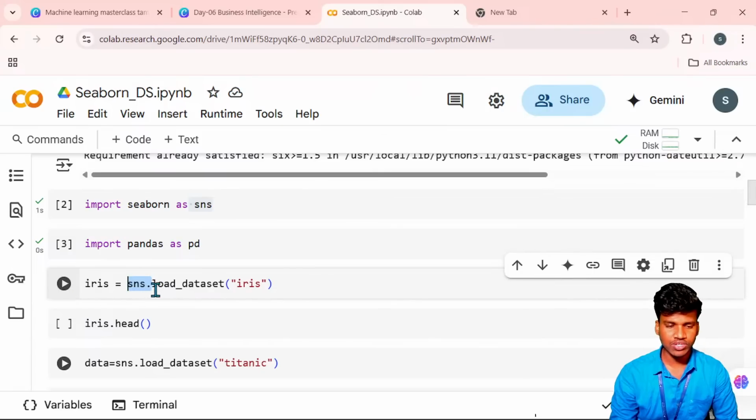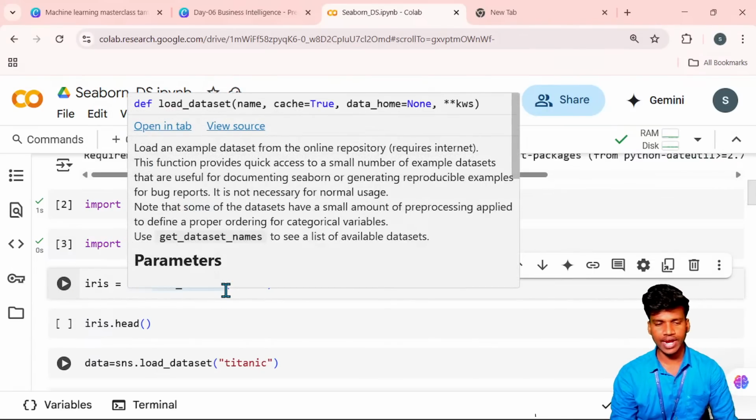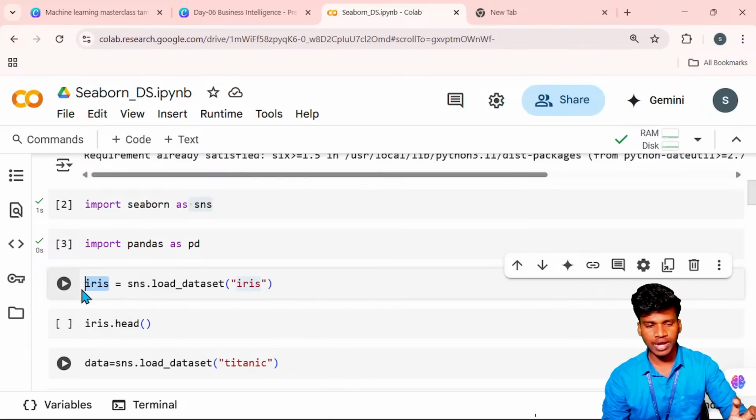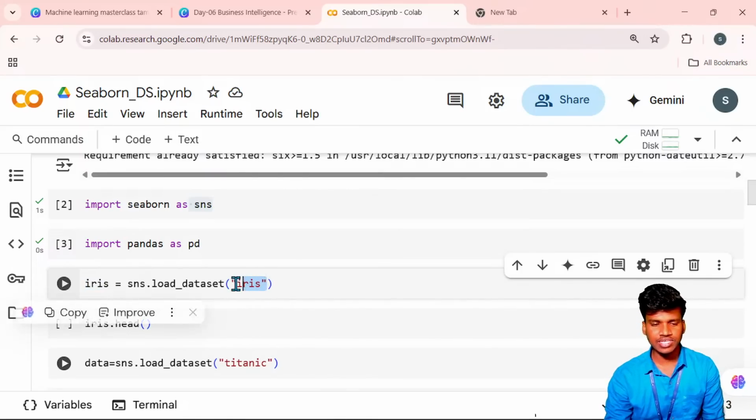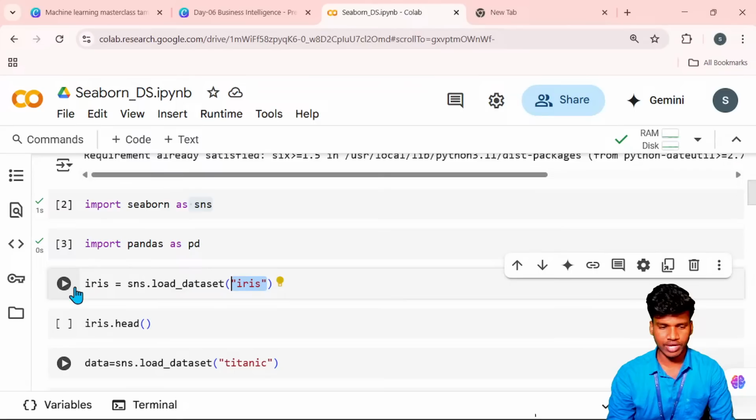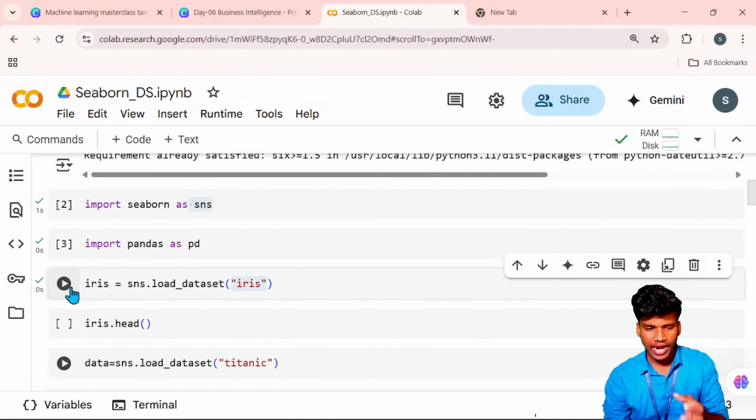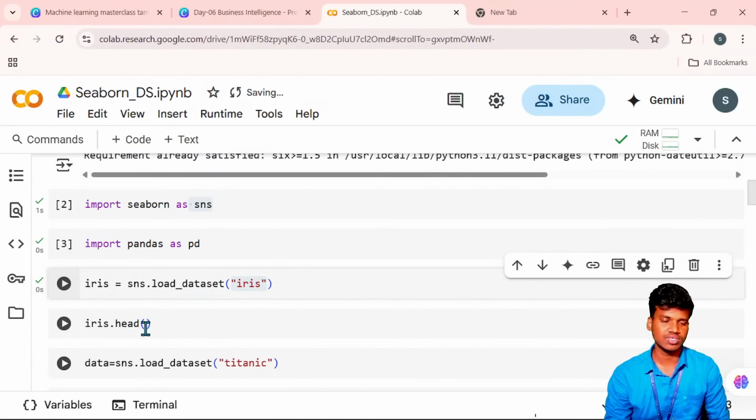So sns.load_dataset loads the dataset into this particular variable, iris, and iris is the name of our dataset. Once I run this, the dataset is loaded into iris.